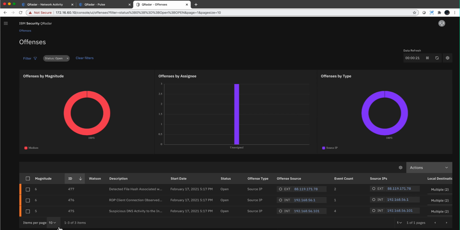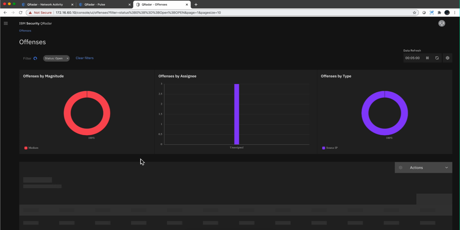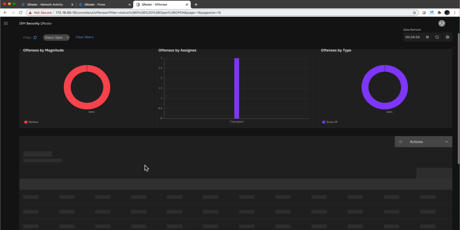Let's see how powerful it can be inspecting not just the standard flows but the entire content of the payload. In this example, my friend Josh Morin provided me the pickup. He sanitized all the fields to make sure that there was no customer information in here. When I replay that pickup, I got these 3 offenses firing.